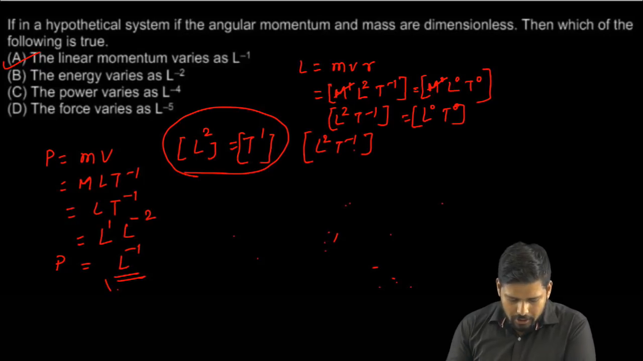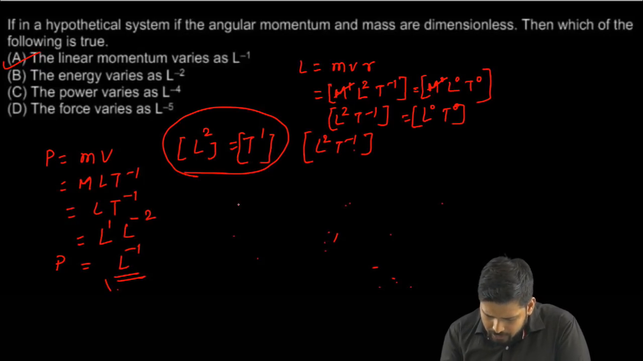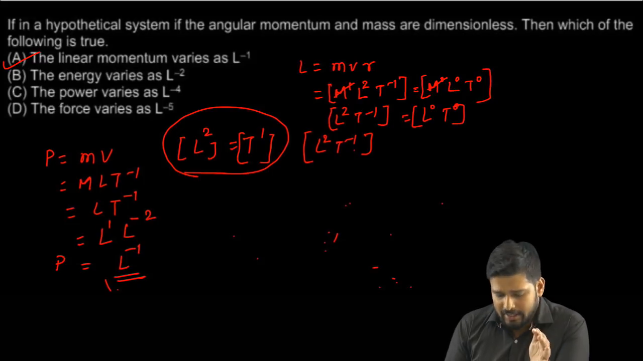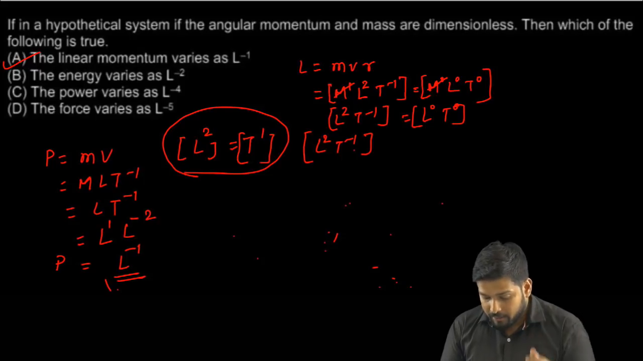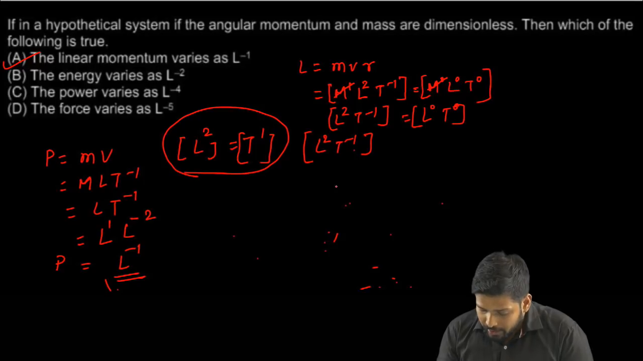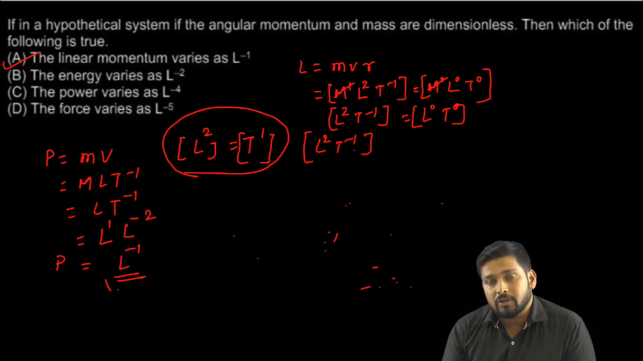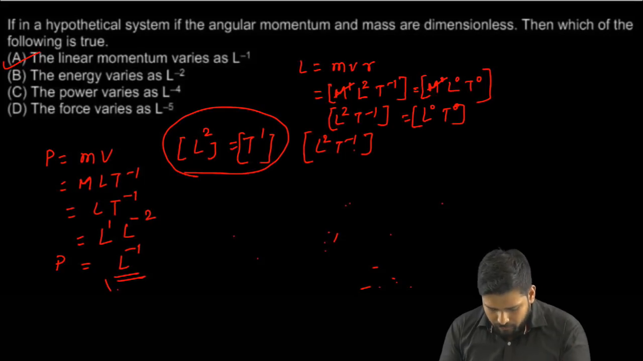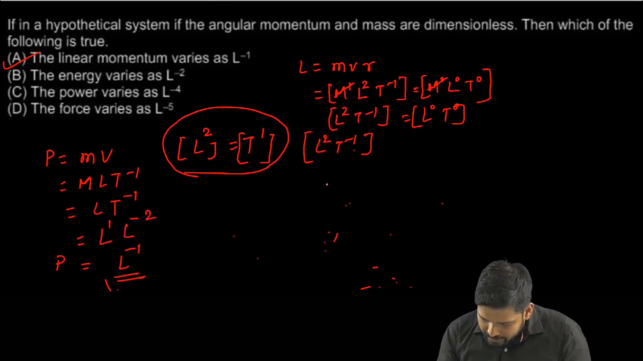Now let's go to the second option, option 2. Option 2 is basically talking about energy. It tells that the energy varies with L to the power minus 2. So we have to check whether this is true or not. First I'll write the general expression for the dimension of energy. Energy is nothing but we can take the dimension of work done. So if I write energy as E, E will be equal to